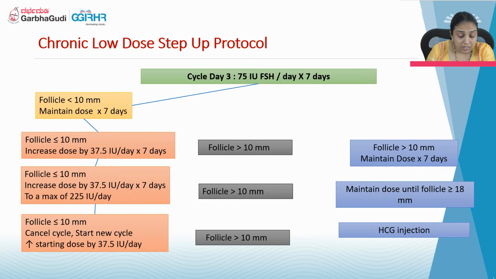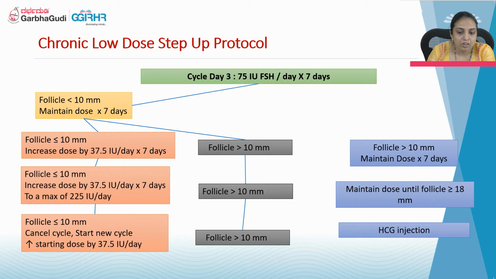Suppose in spite of giving 225 international units, the follicle is not growing, then cancel the cycle and start the new cycle by increasing the dose of gonadotropin. Suppose you have started with 75, add 37.5. So start with 112.5 in the next cycle.